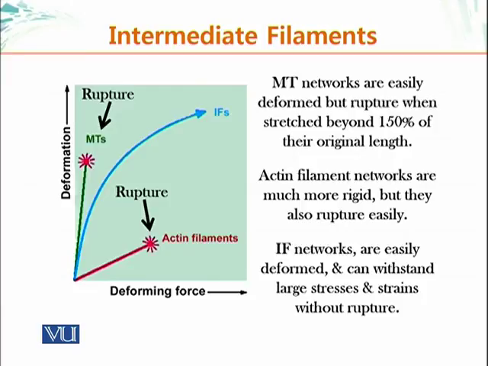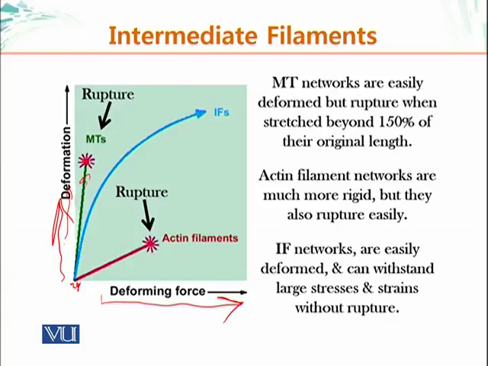Let me show you a graph. The way this experiment was done is that microtubules, actin filaments, and intermediate filaments were all put in an experimental tube in equal concentration, and they were exposed to a shearing force in a viscometer, and the resulting degree of stretch was measured, and here's what the results show. Microtubules are easily deformed. This is the amount of deformation. So microtubules can deform even when a small amount of deforming force is applied. This is the amount of force being applied on the x-axis, and the amount of deformation is on the y-axis.